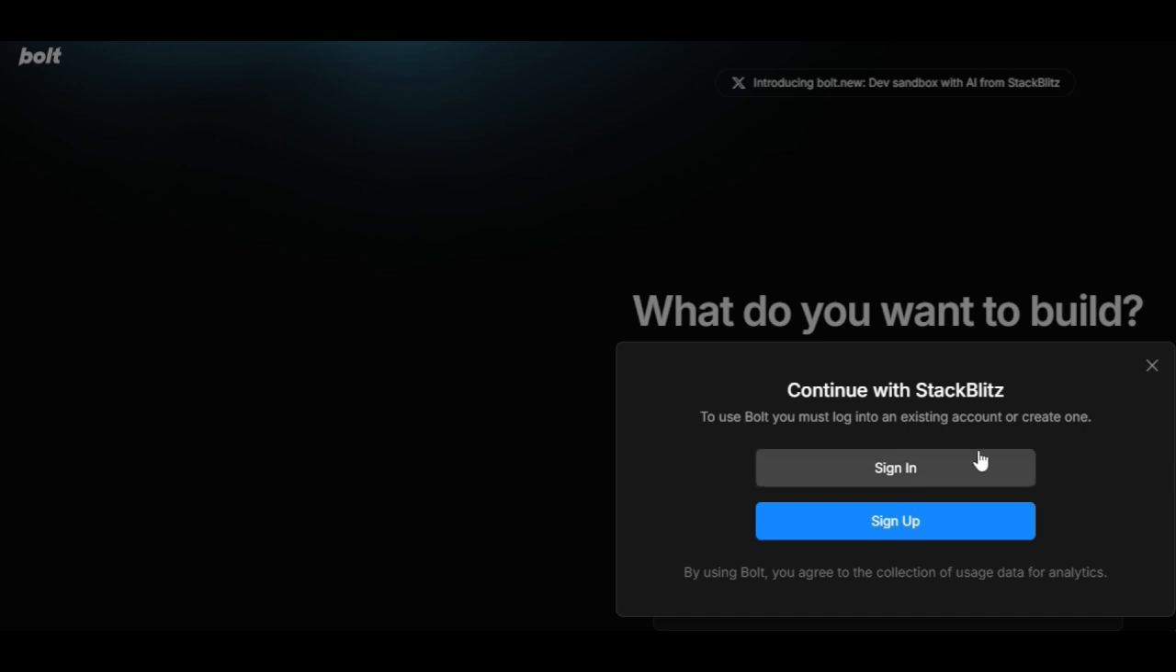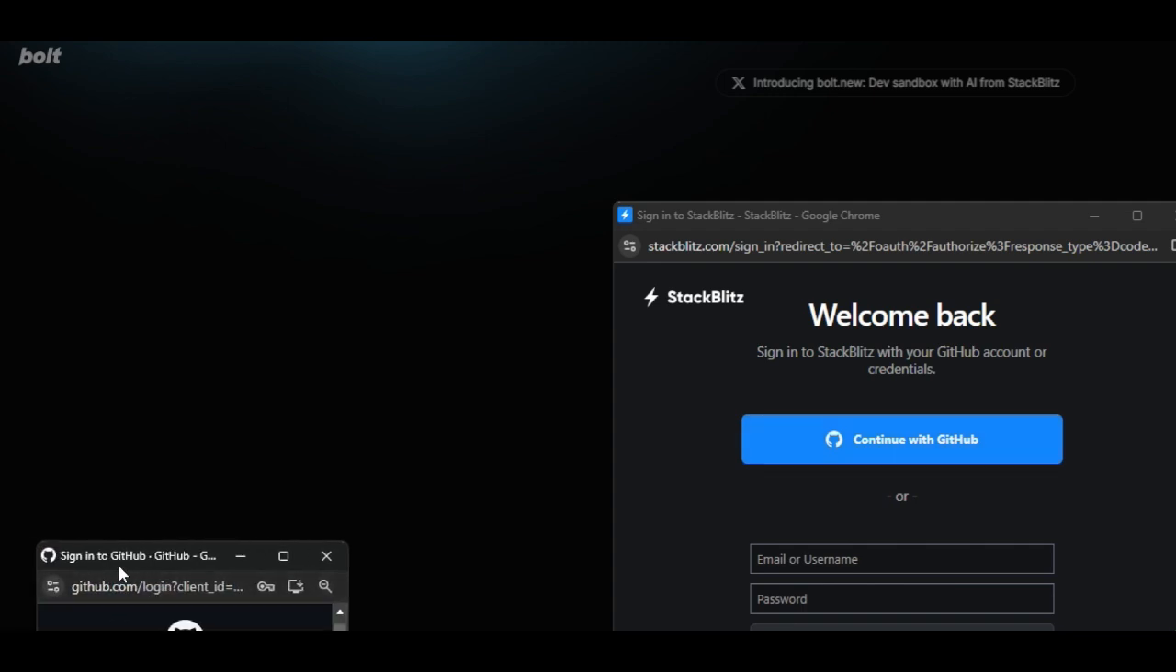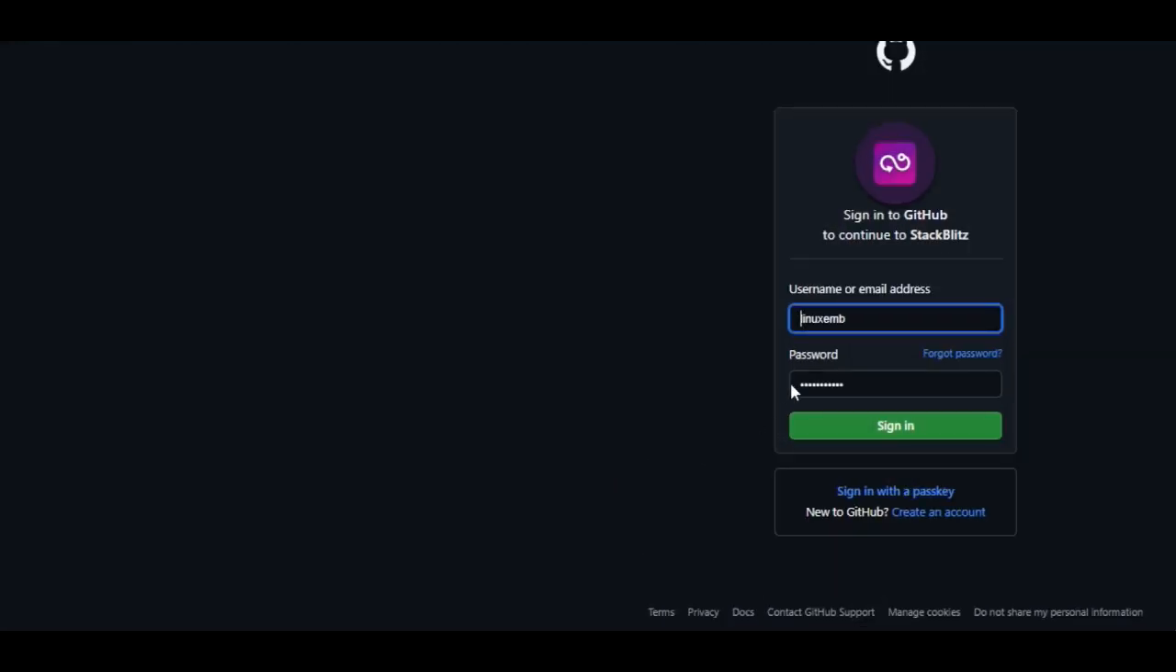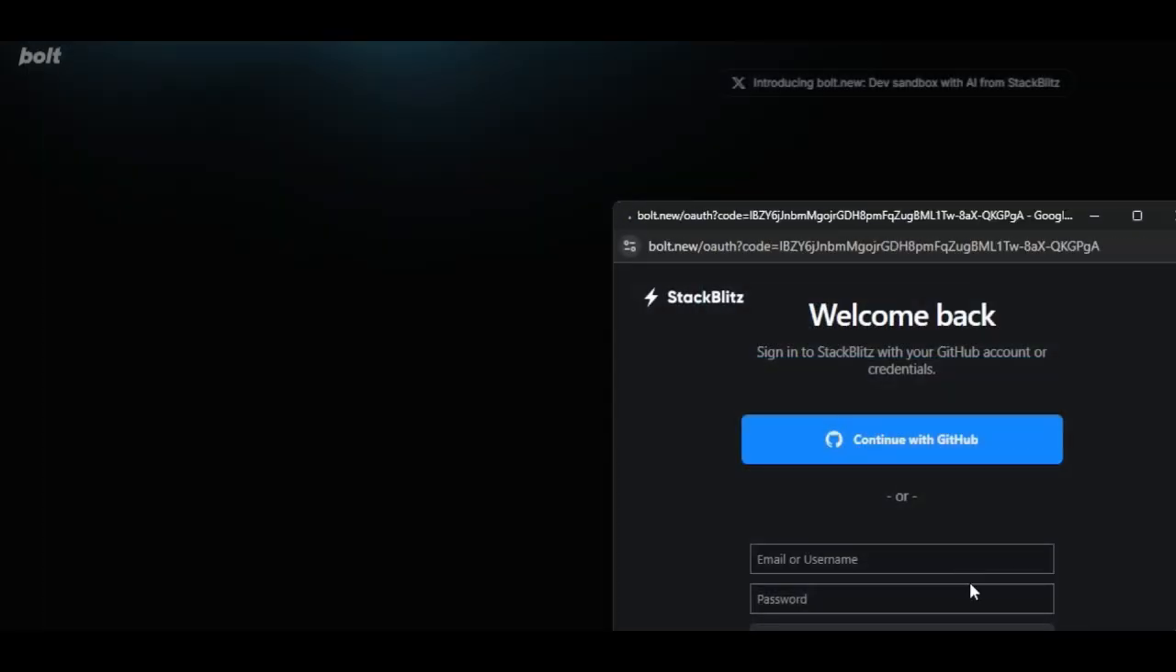To use bolt you must log in to an existing account or sign up. So the first time I use it I have to sign up. Continue with GitHub. I will continue with my GitHub account. If you don't have one, you may need to create one. So I will sign in. Okay, the password saved. Verify code. GitHub sign in. Authorize StackBlitz. Okay, I authorized.